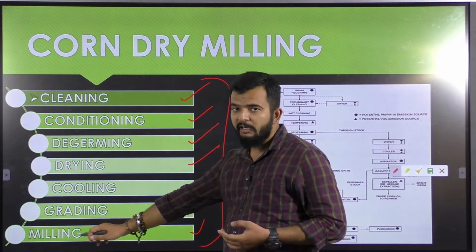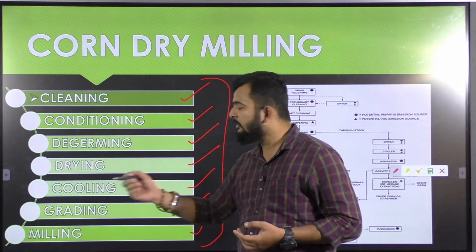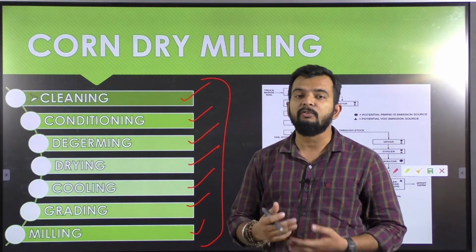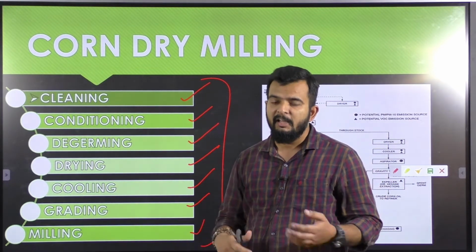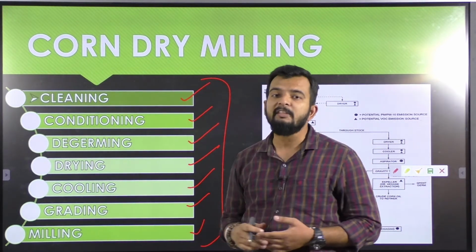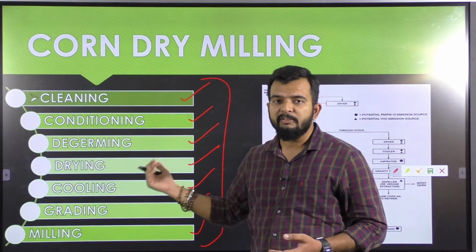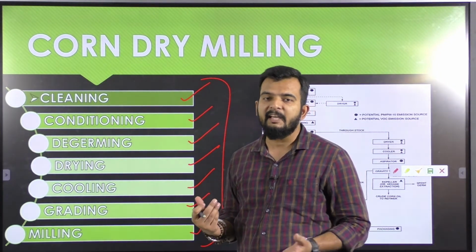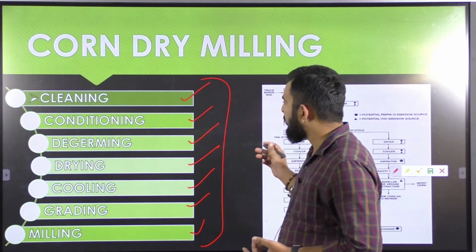So milling is the ultimate, the last step, in which you will grind your product according to the requirement of the market. In the case of dry milling, the final products are usually endosperm grits of varying size. Okay, so we'll be reading about this in detail now.